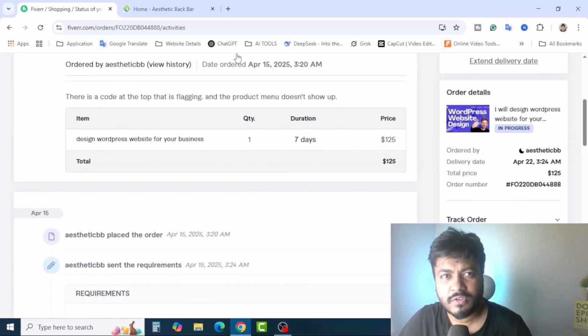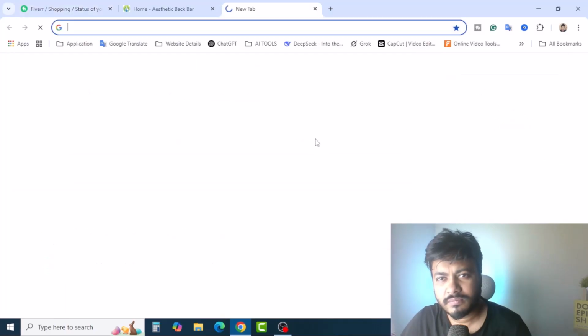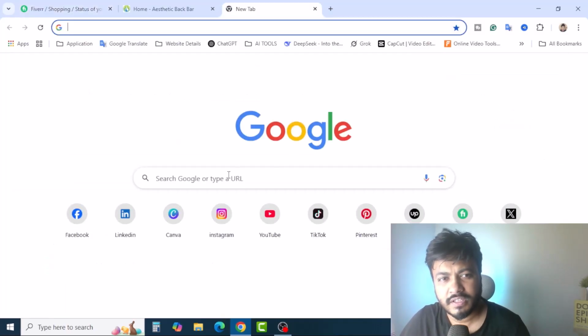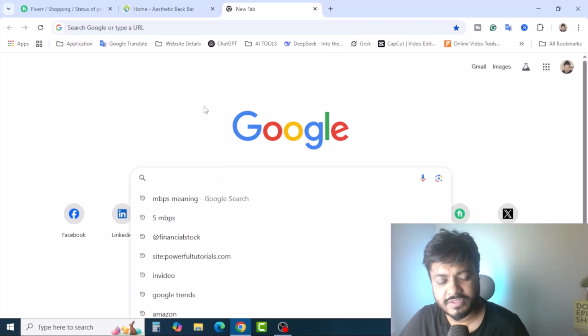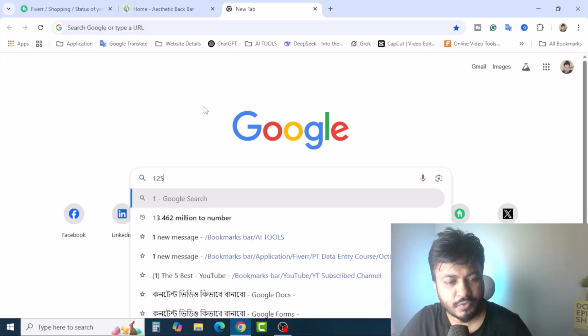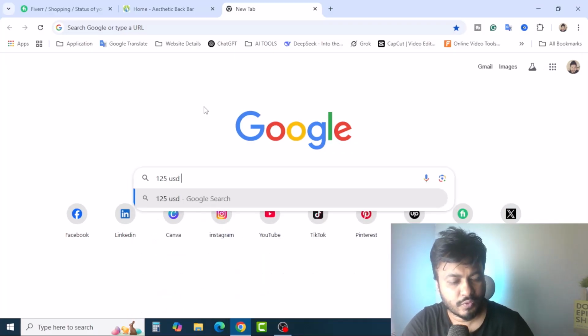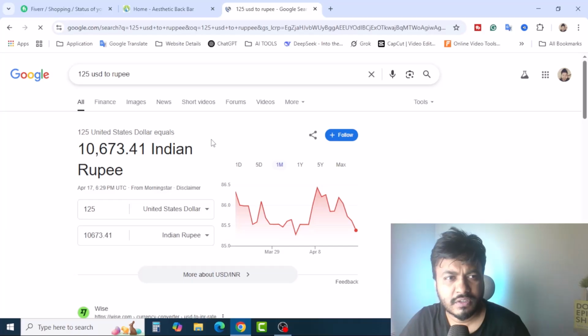So $125 is not a big amount, but it's good enough if you are Indian, Pakistani or Sri Lankan. If you convert 125 USD to rupees, it's around 10,000 plus Indian rupees. As a student, I think that's good enough money.